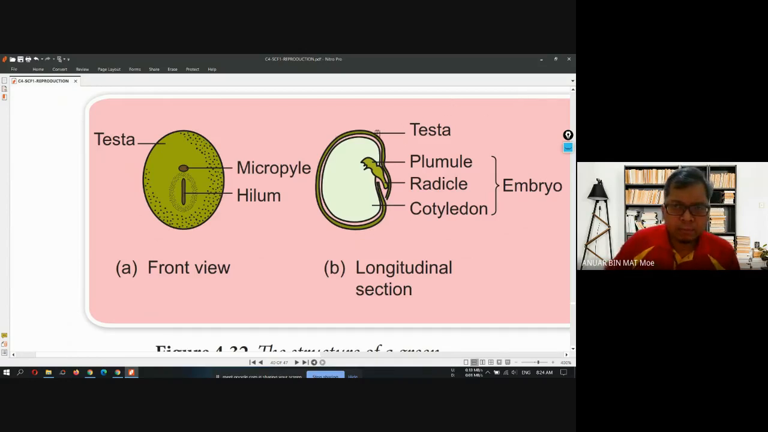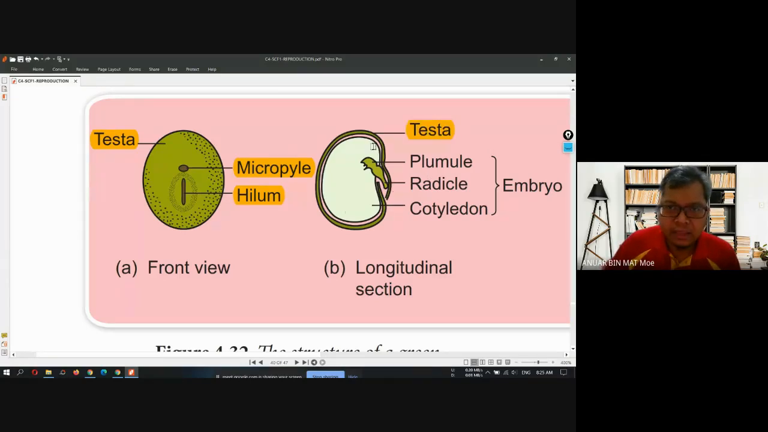Testa, outer layer that protects the seed, and then micropyle, small hole to allow air and water to enter the seed. This is the micropyle, just a small hole over here, just to let the water and air enter the seed. And then number 3 is hilum. Hilum here is where the seed sticks to the fruit, because inside the fruit, the seed will stick to the fruit through the hilum. And then cross section, testa, same.